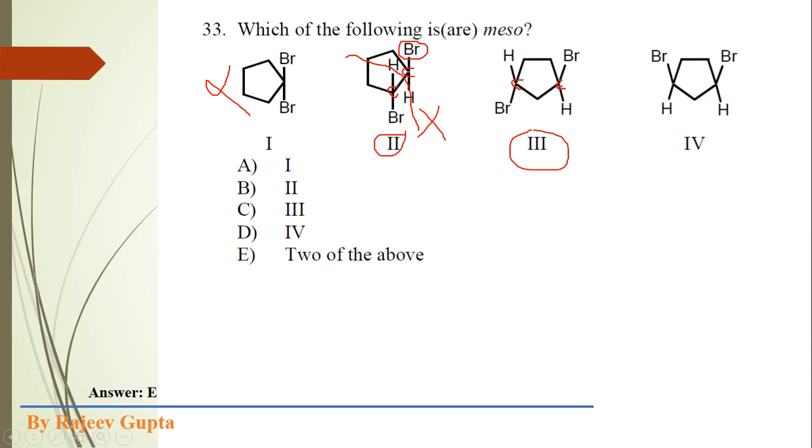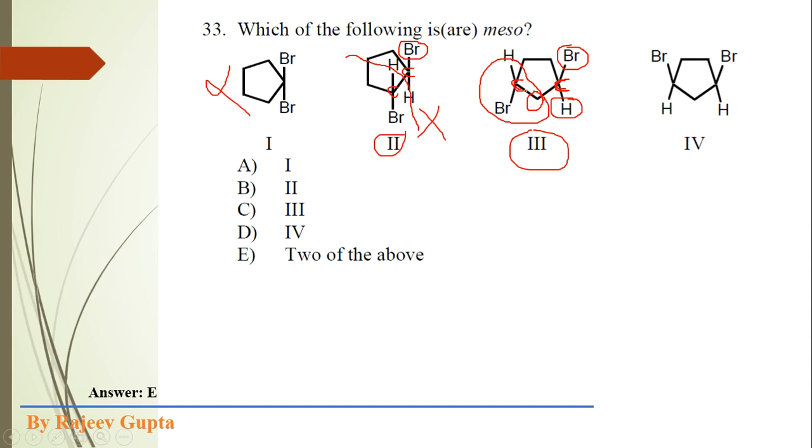Sorry, these are chiral centers. Actually, the four different groups are different. How? I can show you. Bromine atom, hydrogen atom, this is a methylene group, or we can say the CH2CHBr group, this complete group, and here CH2CH2. It means the environment is different. The tetrahedral environment of this carbon atom is different. So this carbon atom is a chiral carbon, and this is also a chiral carbon.